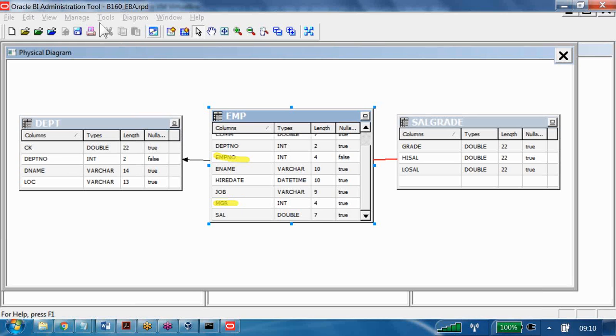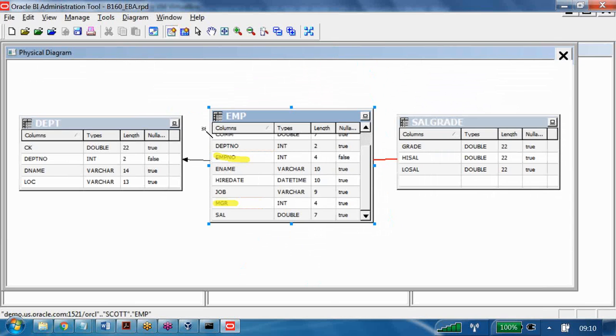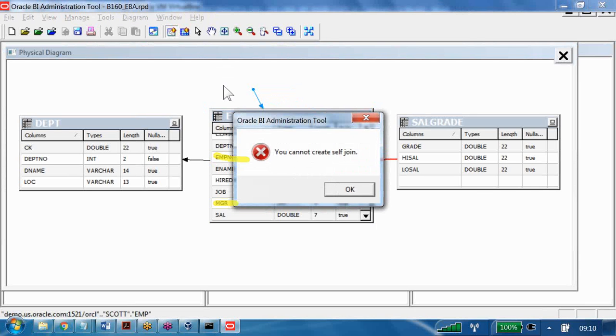Now to join that, I am going for a new join. I am trying to start with the EMP table. Any part I can join, I can start it. And I would end with the same EMP table. I want to turn my line, so I have to click on the white space, and then one dot will be created over there. Then I am turning and ending with the same table.